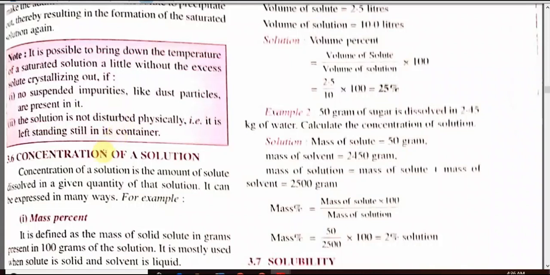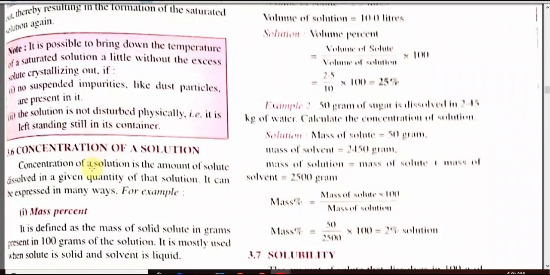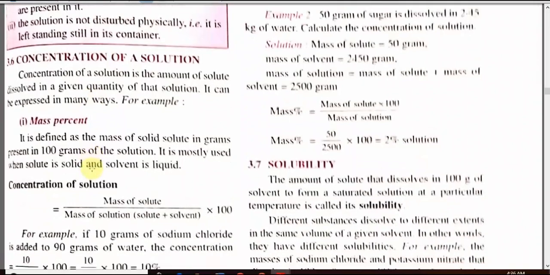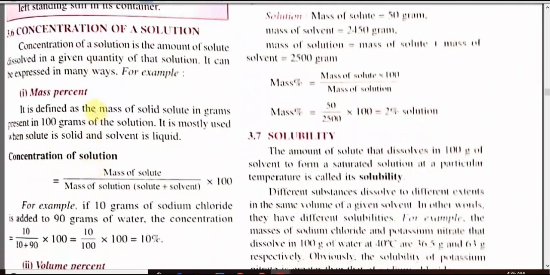Students, we have seen the definition of a dilute solution and a concentrated solution. Let us see what concentration means and how it is represented. Concentration of a solution is the amount of solute dissolved in a given quantity of that solution at a particular temperature. It is expressed in many ways, in terms of volume and in terms of mass. So let us see the first type, mass percent.